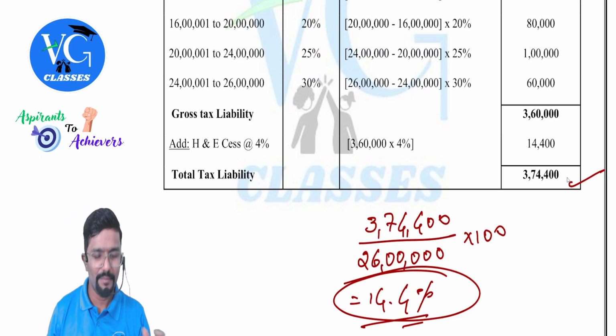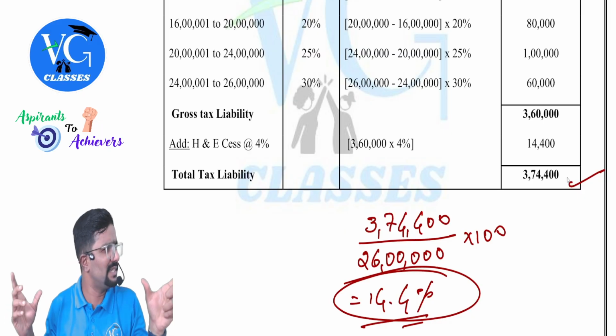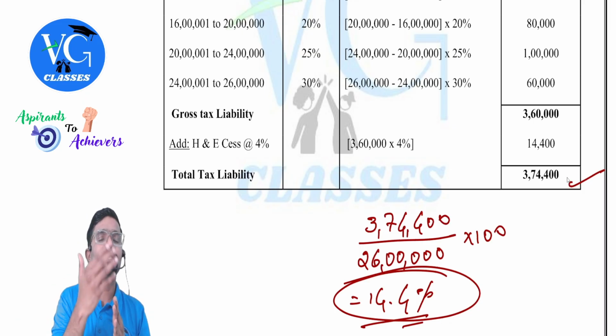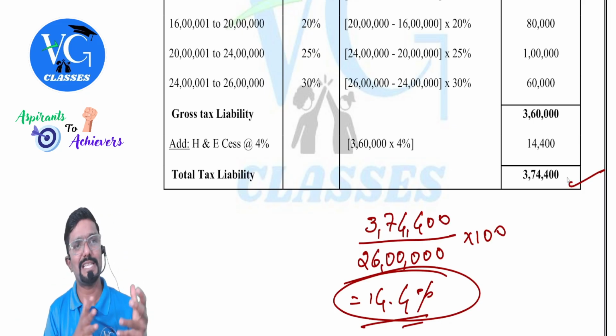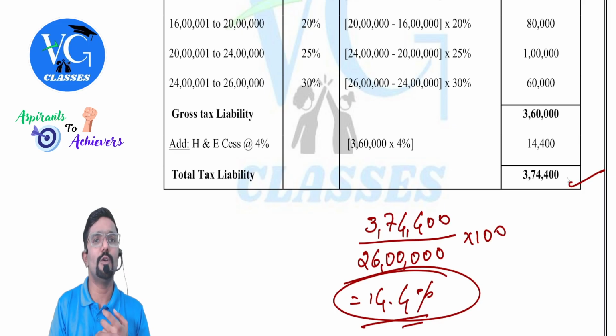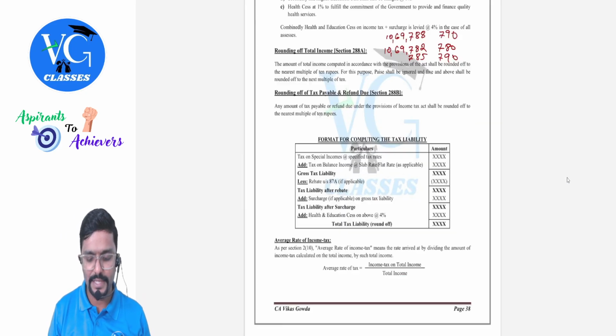For companies and all, we will calculate on an average in the last 3 years how much profit we have earned, percentage or else amount. Similarly, as different slab rates are applicable, if I want to know on an average how much tax I have paid to the government, then we can do this. So the formula is given here.